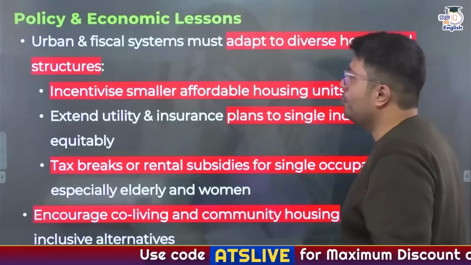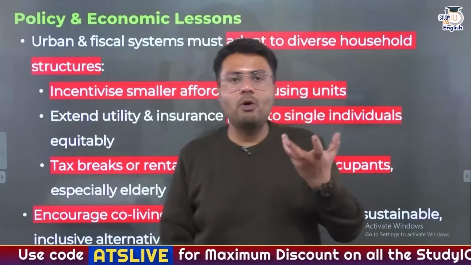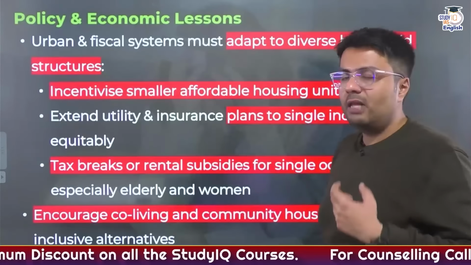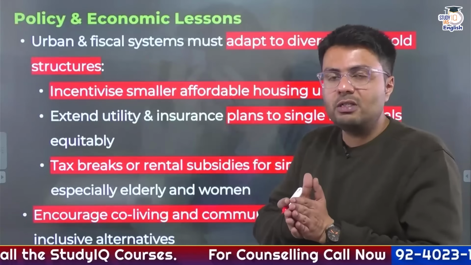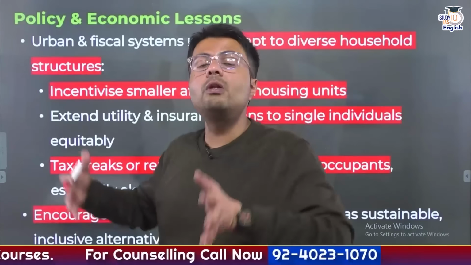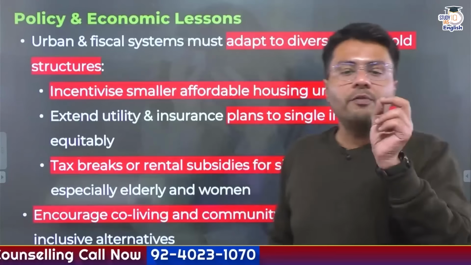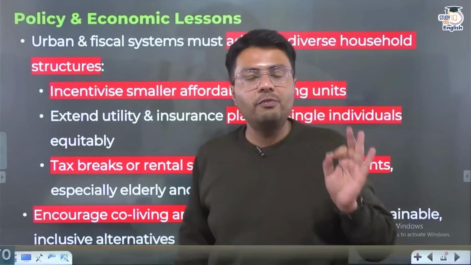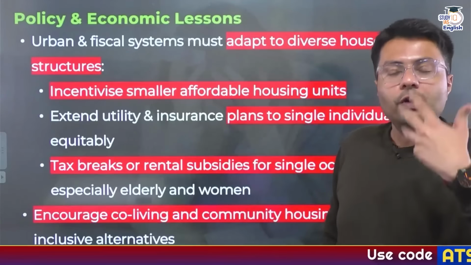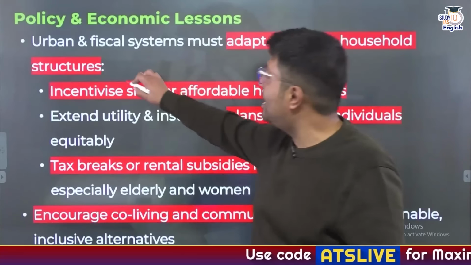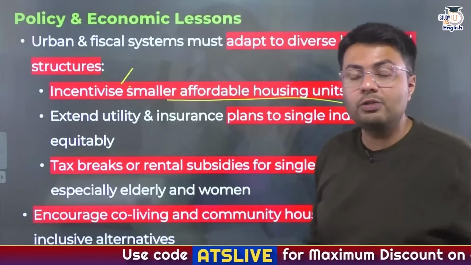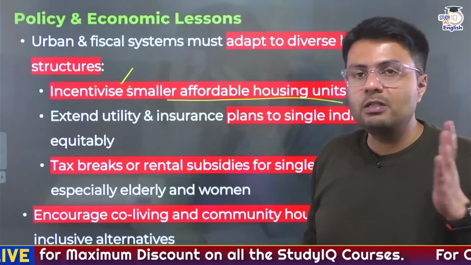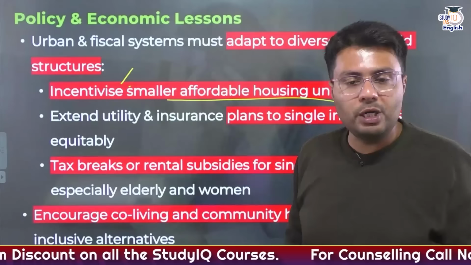Now, the biggest point of today's discussion is what policy and economic lessons we get from this. We need to understand that singlehood is a trend which is likely to continue in the near future, and it is only going to expand. So our urban and fiscal systems must be made adaptable so that they take into account different and varied social structures. First of all, we need to incentivize smaller and affordable housing units so that people who live alone, for social or economic purposes, do not bear this additional financial burden.